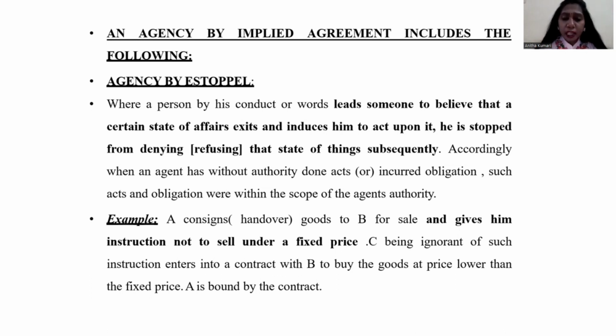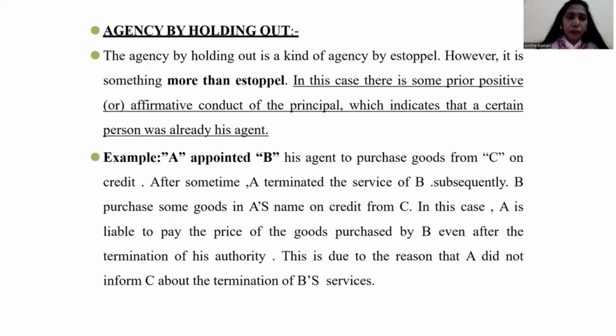Because the principal had given clear instruction that you should not sell these goods for less than 50,000. But by ignoring this, the agent sold the goods for 40,000, which automatically creates loss to the principal. So this is called agency by estoppel. Estoppel means condition. Whenever the principal is specifying any kind of instruction or condition to the agent, based on that, if the agency is created, that is called agency by estoppel.